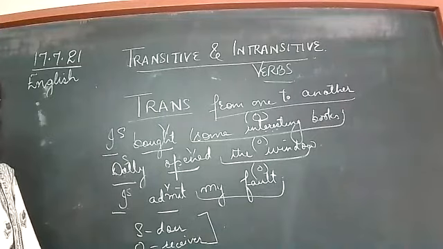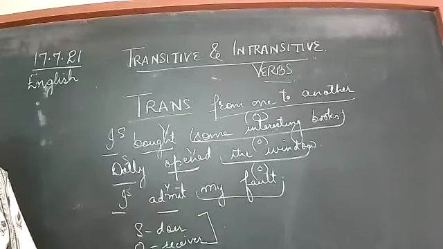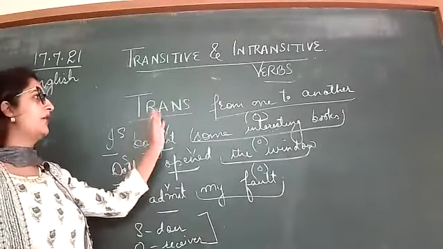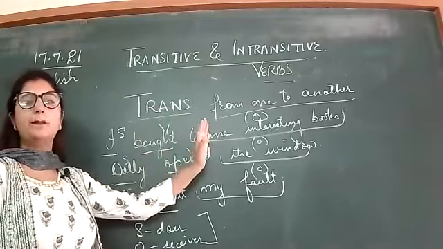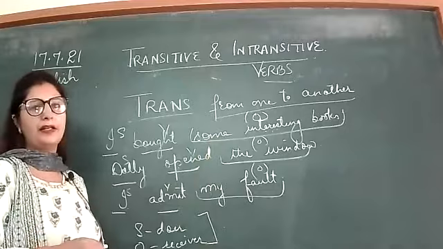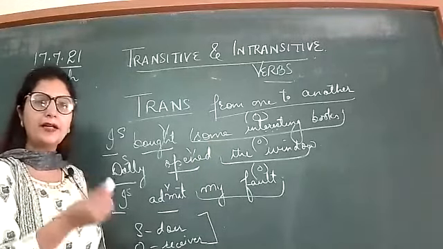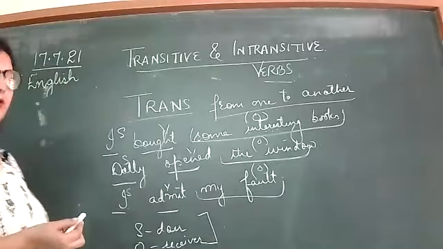What is it called? It is called a transitive verb. Clear? It means that in the case of a transitive verb, there is a must requirement of an object. Only then can the action of the subject be transferred to the object, right?